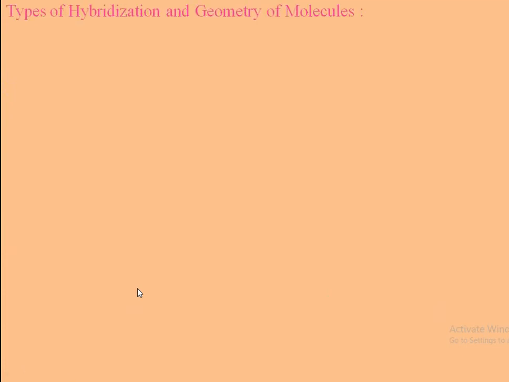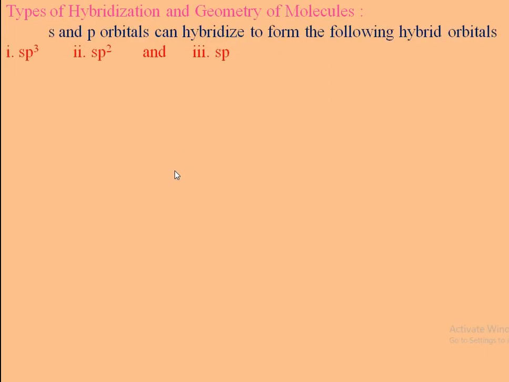Next are the types of hybridization and the geometry of the molecules. The s and p orbitals can be hybridized to form the following hybrid orbitals: sp3 hybridization, sp2 hybridization, and sp hybridization.